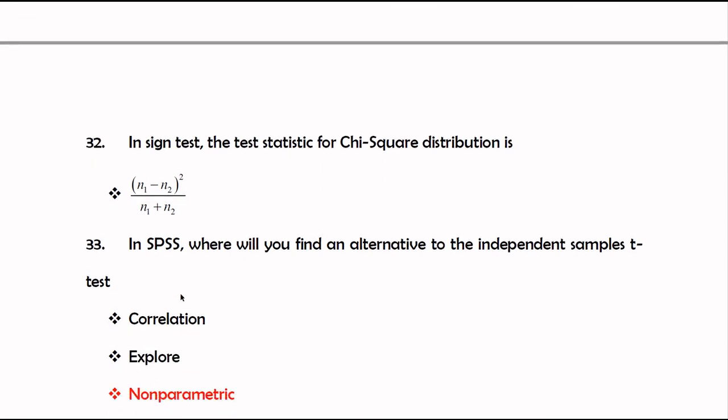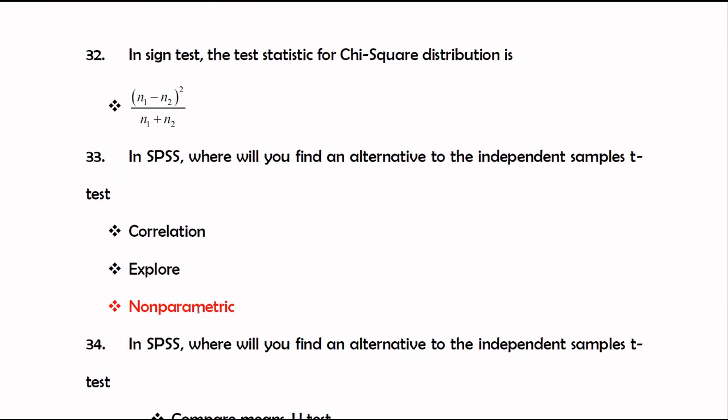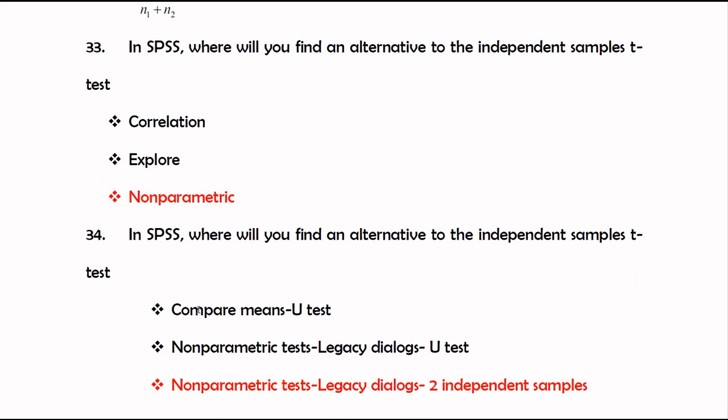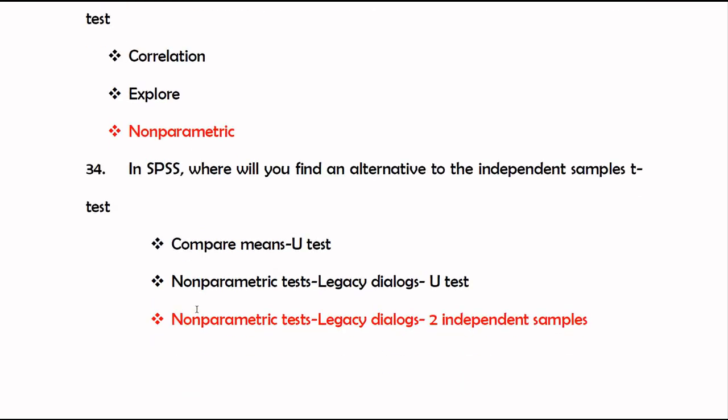In SPSS, where will you find an alternative to the independent sample t-test in the non-parametric option? The answer is Non-parametric tests, Legacy Dialogs, Independent Samples.